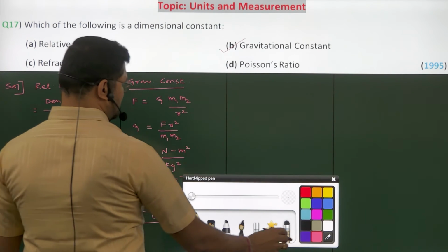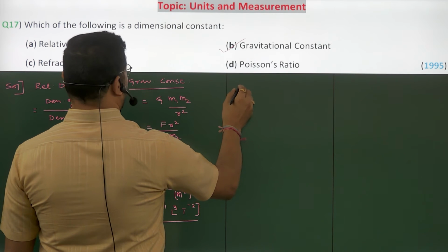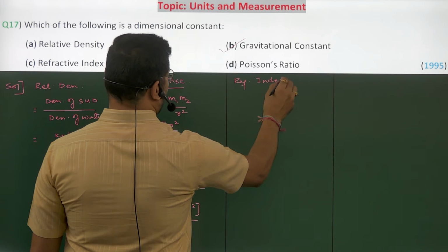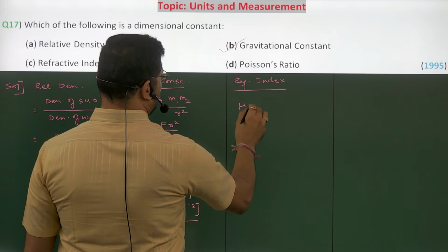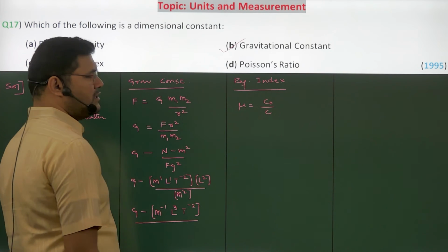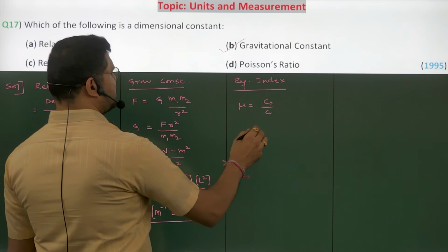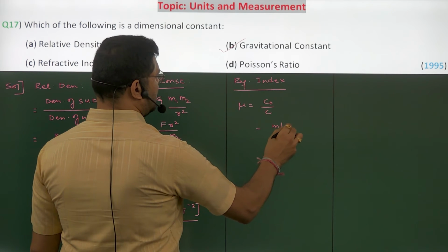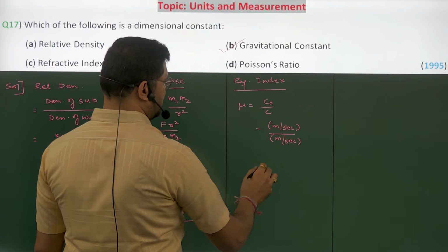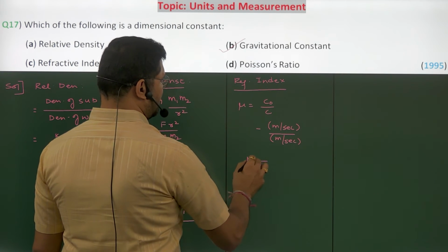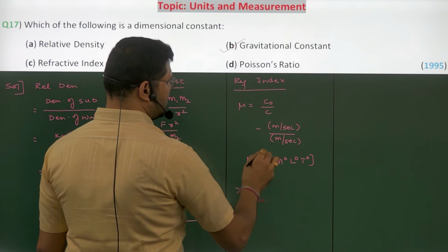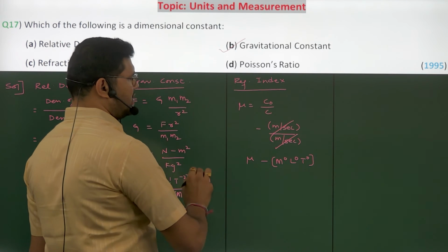But let's also check for the other quantities given. Refractive index. What is the definition for refractive index? Mu is equal to speed of light in vacuum by speed of light in medium. What is the unit for speed of light? Meter per second by meter per second. Meter per second would get cancelled. So again refractive index has no units. Hence it will also have no dimensional formula because the units get cancelled.